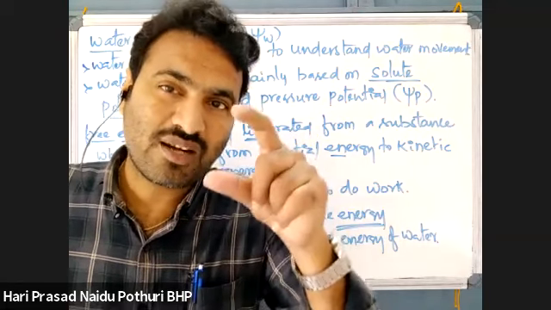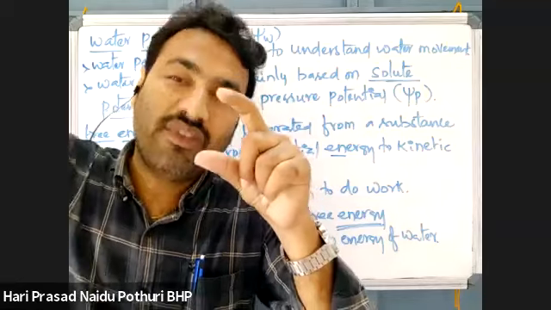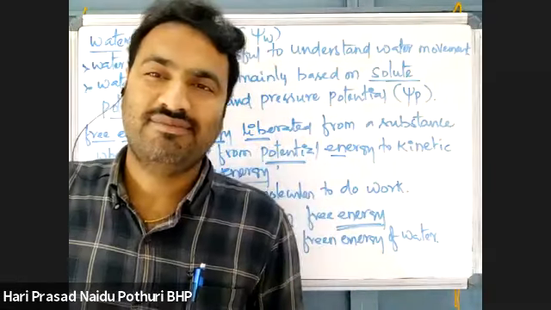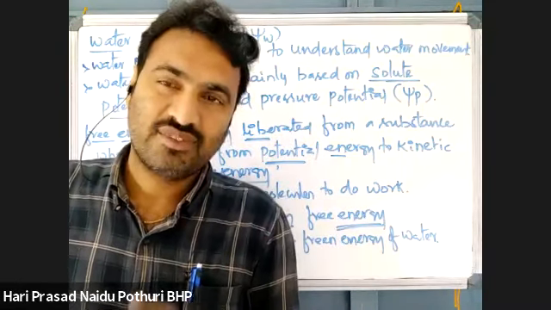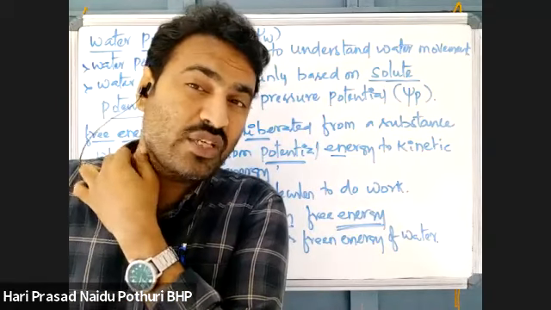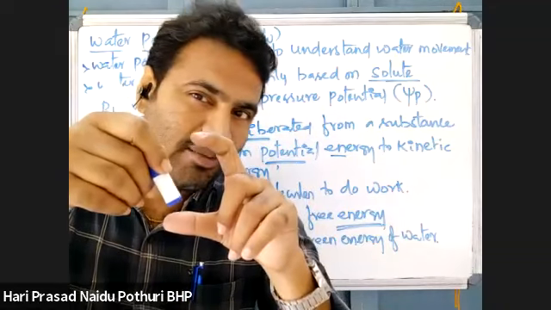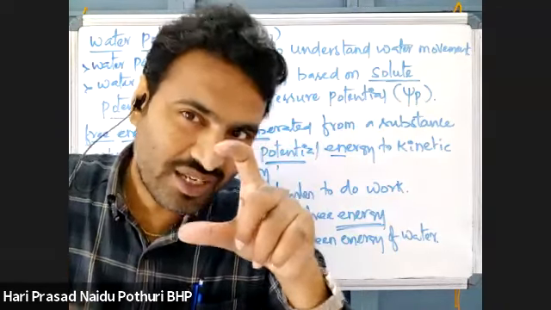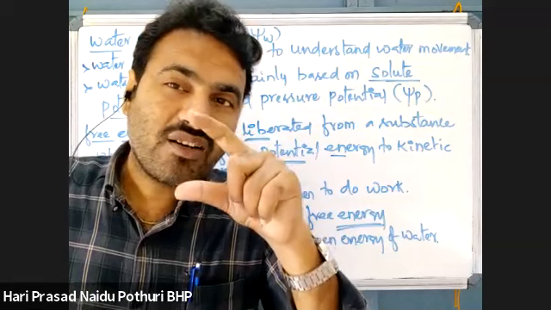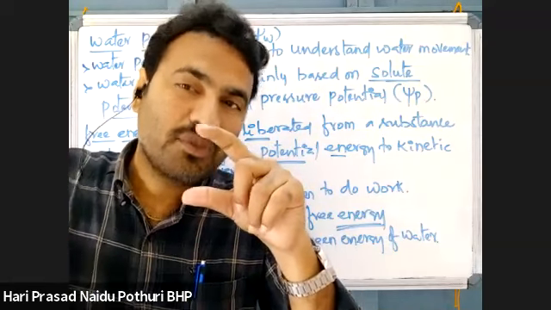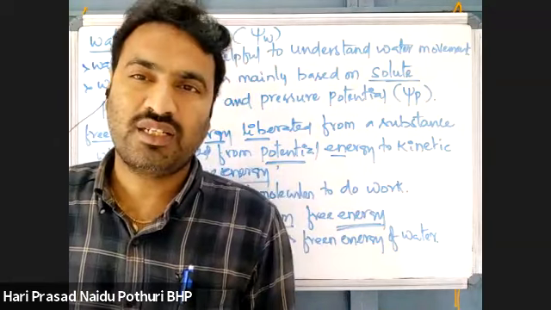Suppose in 1 liter of water, any solutes are added, like salt or sugar. The same 1 liter is taken, but solutes are added. What will happen? In that 1 liter, the water content is less now due to the addition of solute particles.